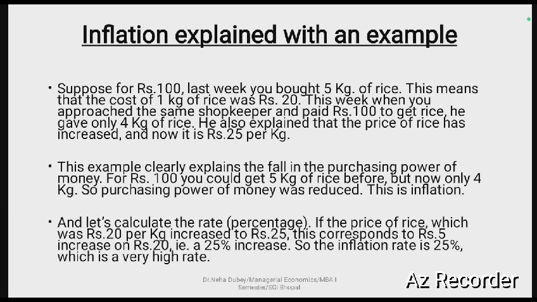Suppose with 100 rupees, last week you bought 5 kg of rice. This means that the cost of 1 kg of rice was 20 rupees. This week, when you approached the same shopkeeper and paid 100 rupees to get rice, he gave only 4 kg of rice. So what is the difference? Firstly, you could buy rice at 20 rupees per kg. Now you can buy it only at 25 rupees per kg.